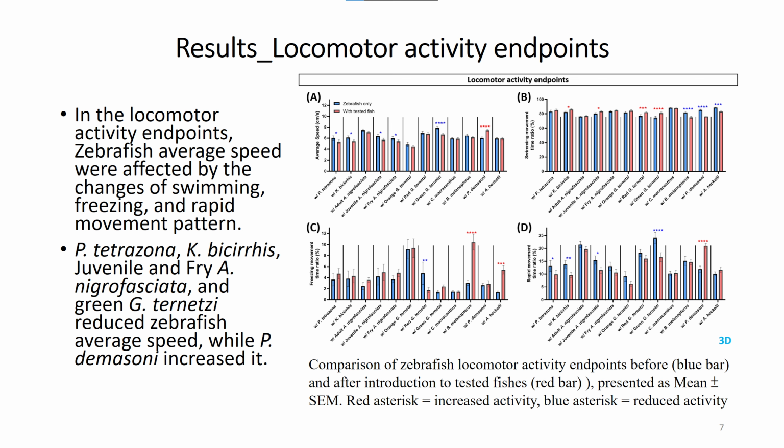to the top. In the locomotor activity endpoints, the zebrafish average speed was affected by the changes in swimming, freezing, and rapid movement duration. Reduction in zebrafish average speed was observed during exposure to tiger barb, glass catfish, juvenile and fry convict cichlid, and green-black tetra, while an increase in average speed was observed when exposed to Damascene cichlid. The reduction and increase in average swimming speed are mostly due to changes in rapid movement.